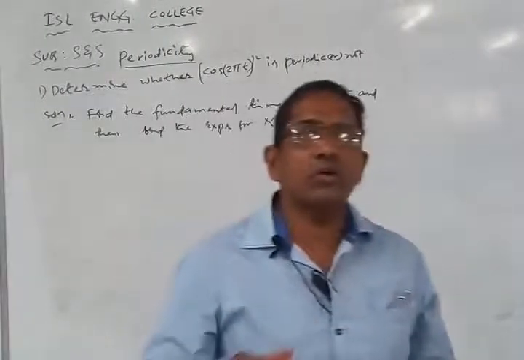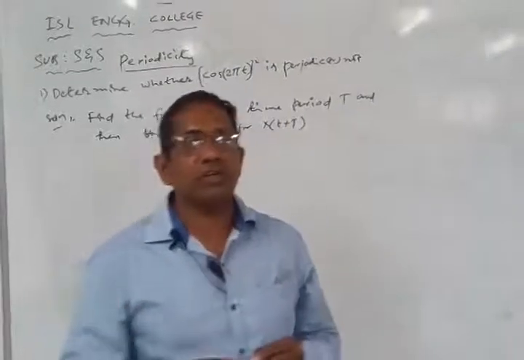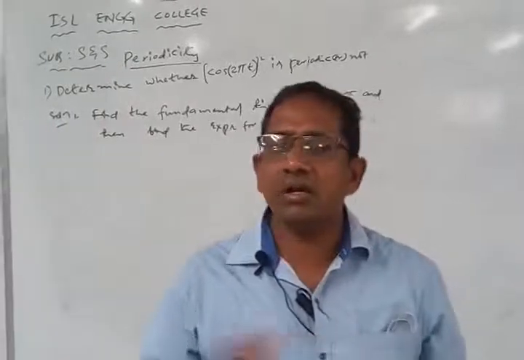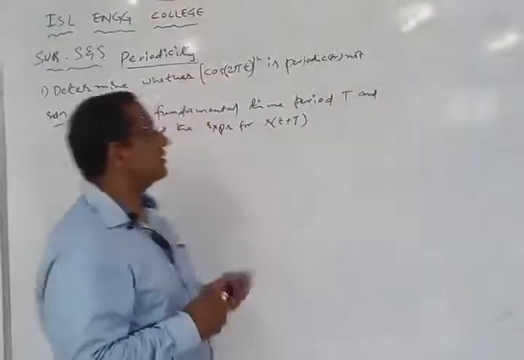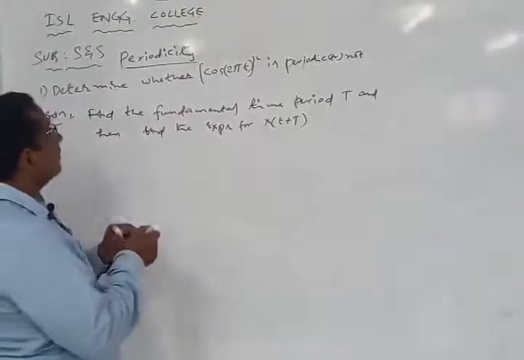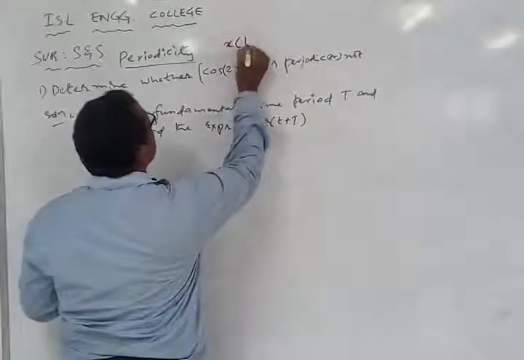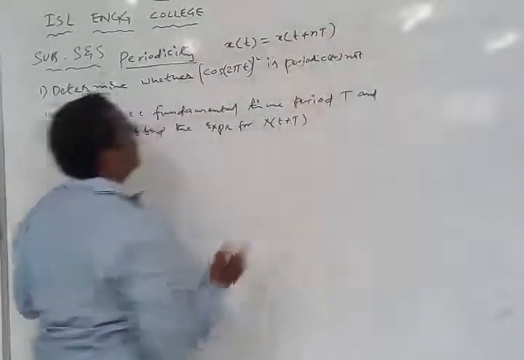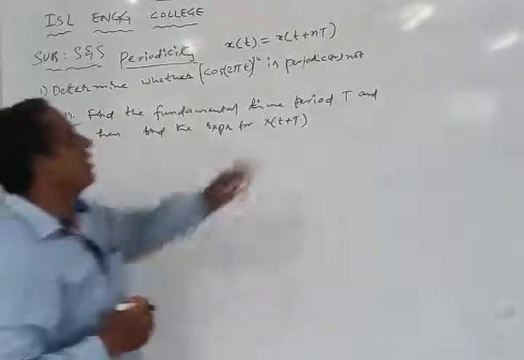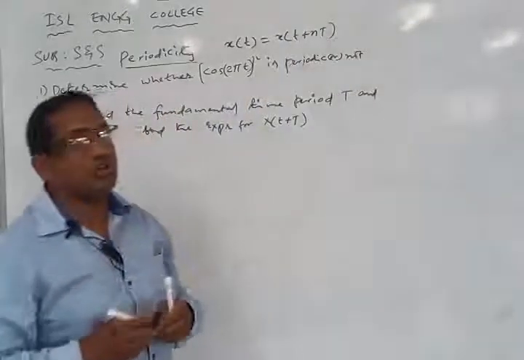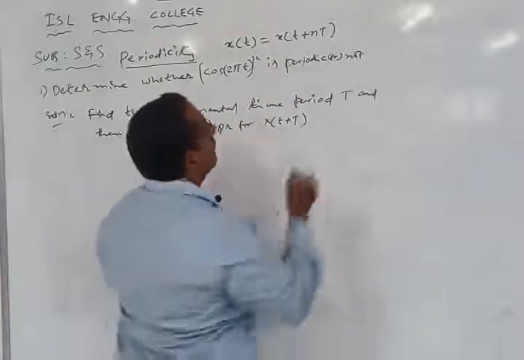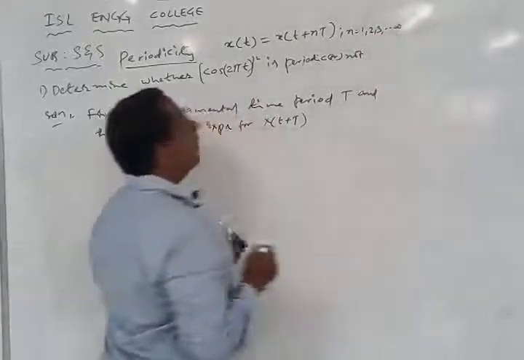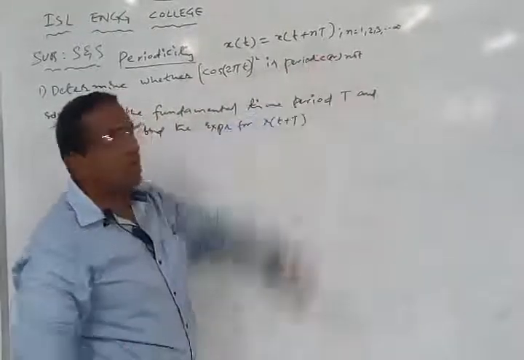Any signal which continues after a fixed interval of time period, where the form and shape of the signal do not change, is known as a periodic signal. Every periodic signal satisfies the condition x of t equals x of t plus n times T, where n takes the integer values 1, 2, 3, and so on up to infinity.